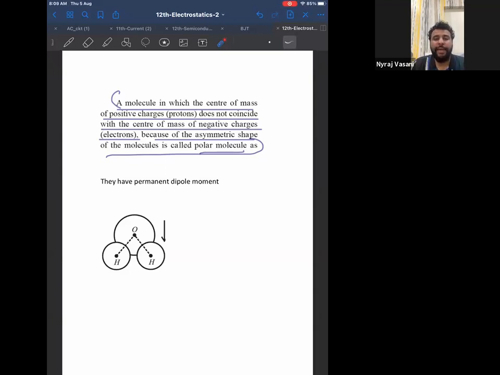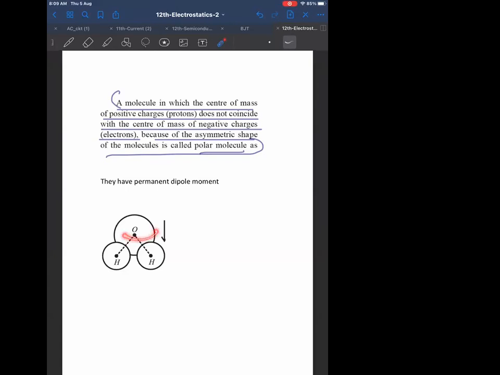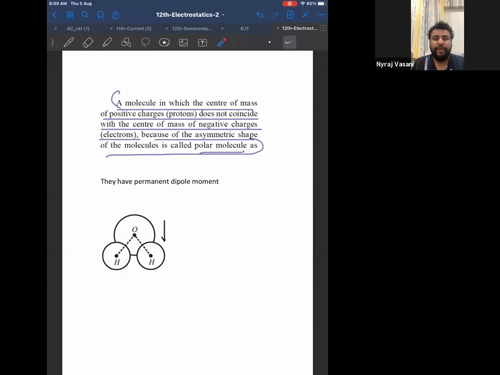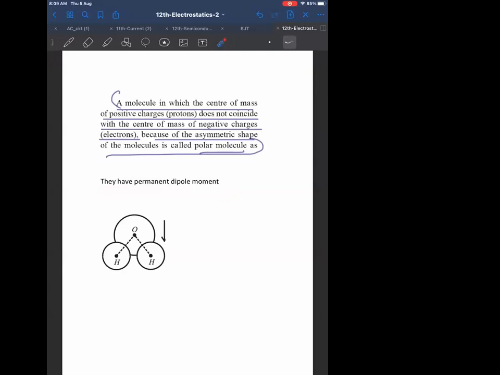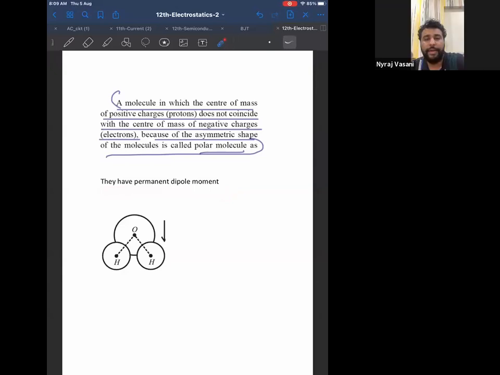Since moment depends on angle, who should have a dipole moment, polar or non-polar? Polar should have, because polar is the one which has an angle. Non-polar has no angle. Therefore, since polar has an angle, it will always have a magnetic moment, an electric moment, or a dipole moment. Therefore, can I say they have a permanent dipole? Can you predict what will be the same sentence for a non-polar molecule? No dipole moment. They have no dipole. Correct?